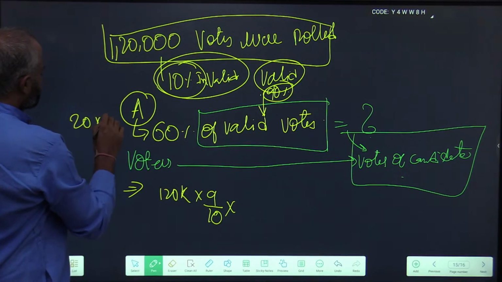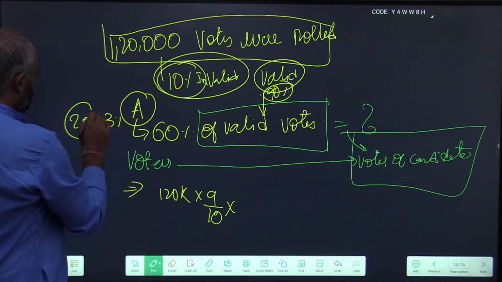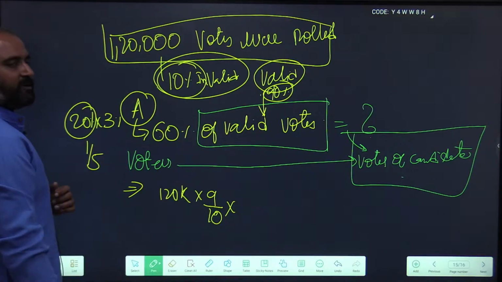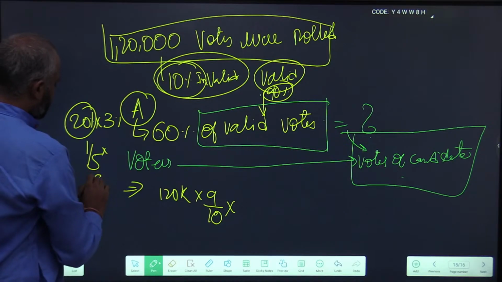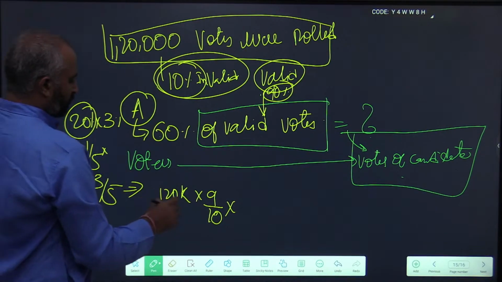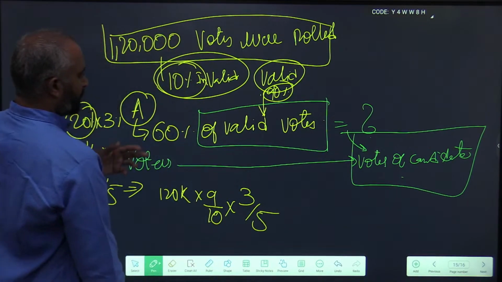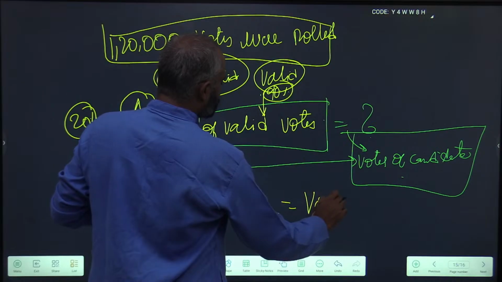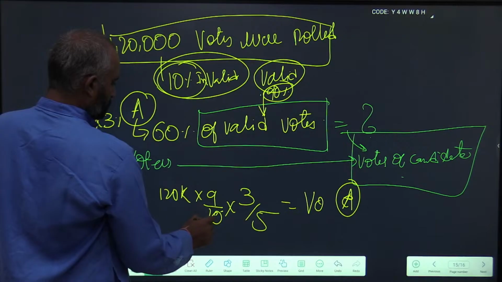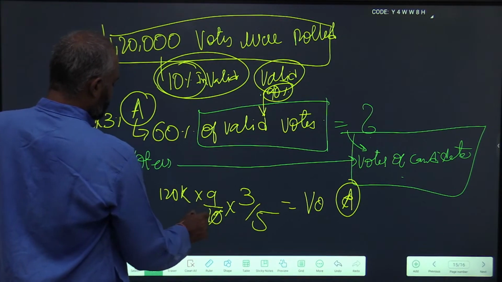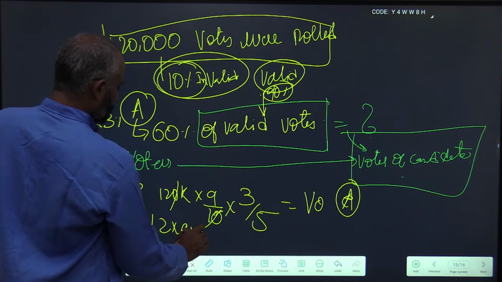Can you write 60% as 20% into 3? What is 20%? 20% is nothing but 1 by 5, as we have seen in percentage to fraction conversion. So 60% is nothing but 3 by 5. So 120k into 9 by 10 into 3 by 5 is the votes of the candidate A. Now this is 12 into 9 into 3.